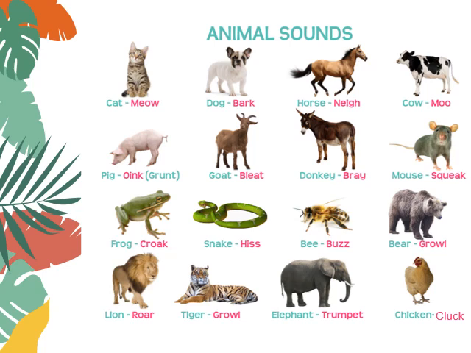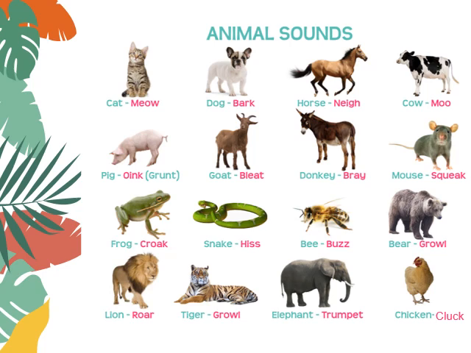For a bear, it is called growl. For a lion, it is called roar. For a tiger, it is called growl. For an elephant, it is called trumpet. And for a chicken, it is called cluck.